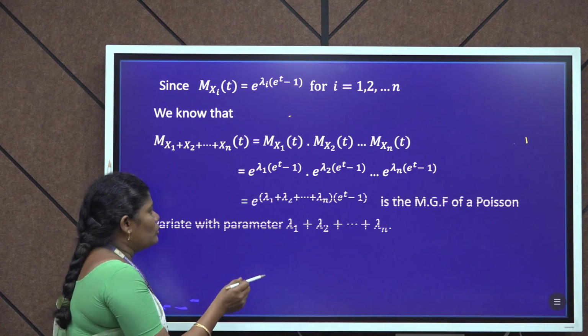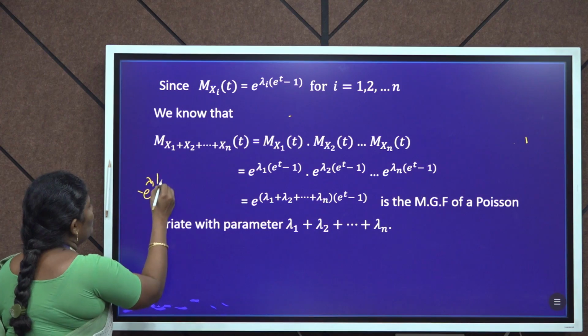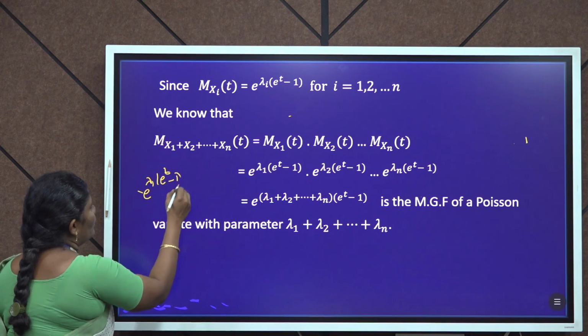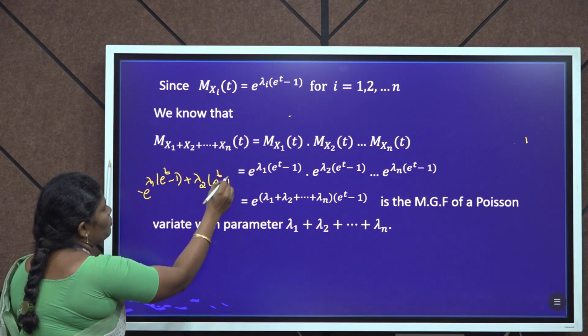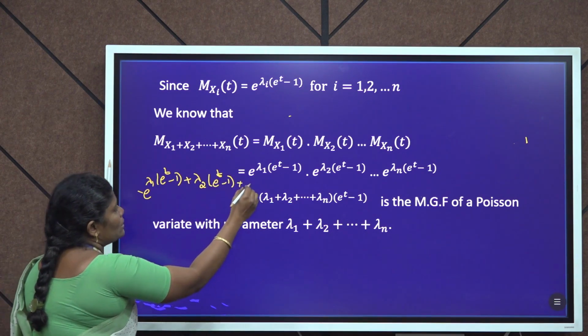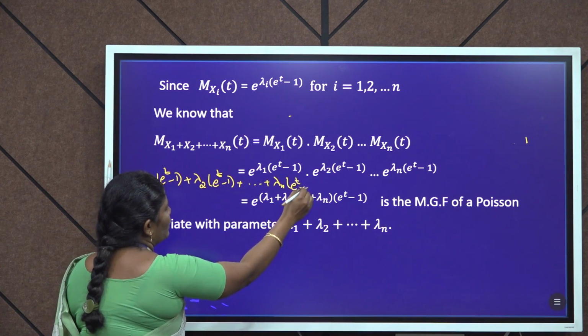Adding the power values, we get e^(λ1(e^t − 1) + λ2(e^t − 1) + ... + λn(e^t − 1)).